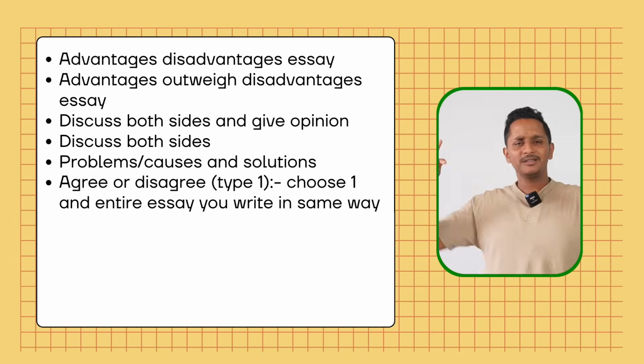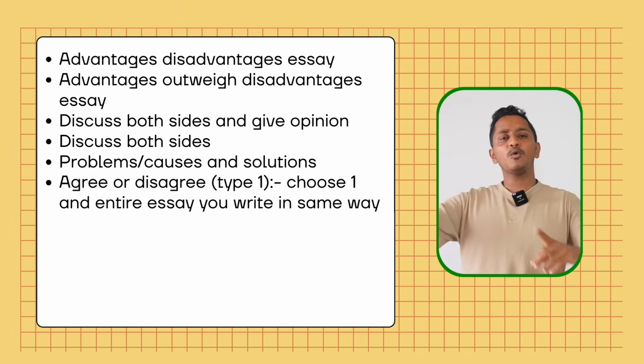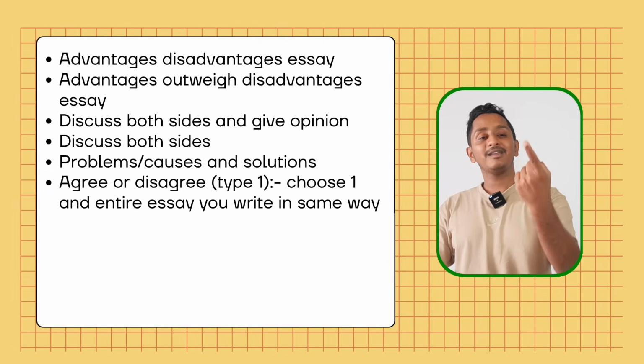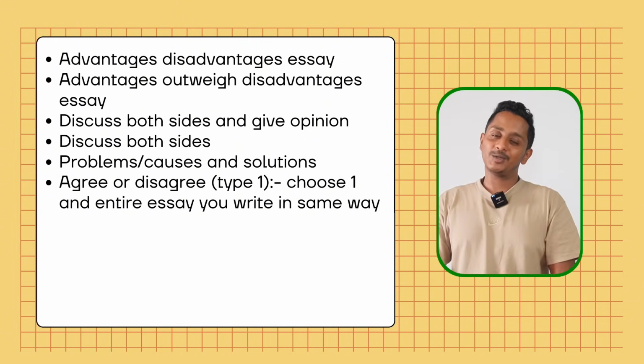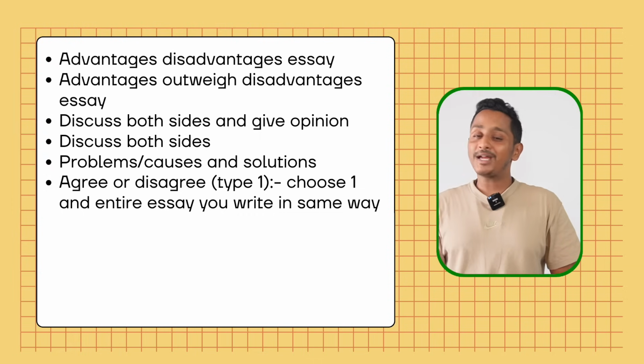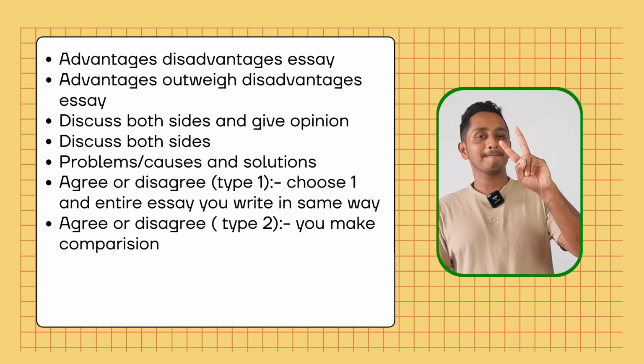Online shopping is the best one. People don't have to go to the shop. Agree or disagree. It is one of them. Agree, if you say agree, the entire essay, you say you agree. If you say disagree, the entire essay, you say disagree. That's type 1. Type 2.